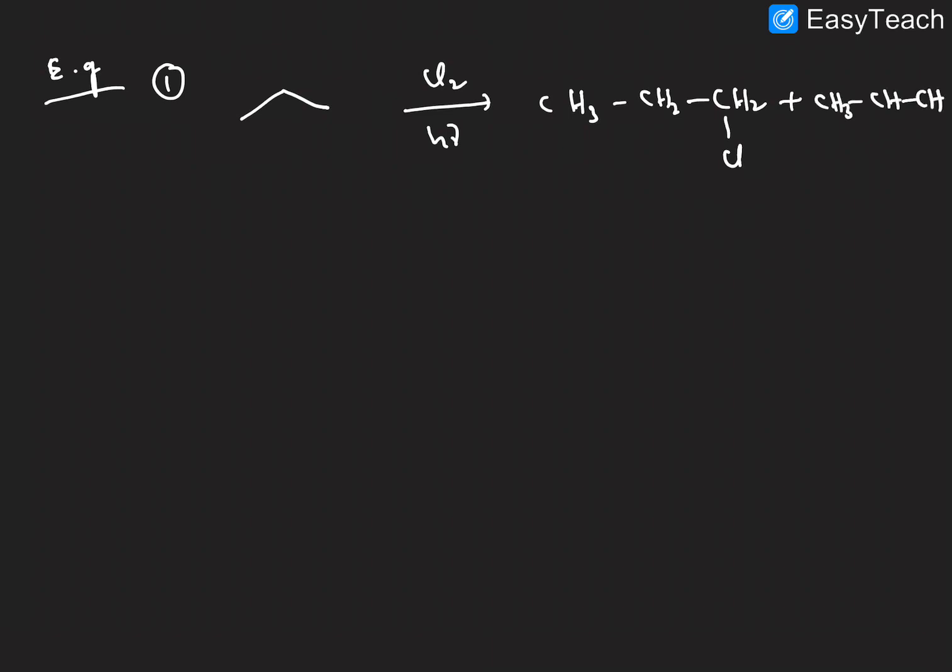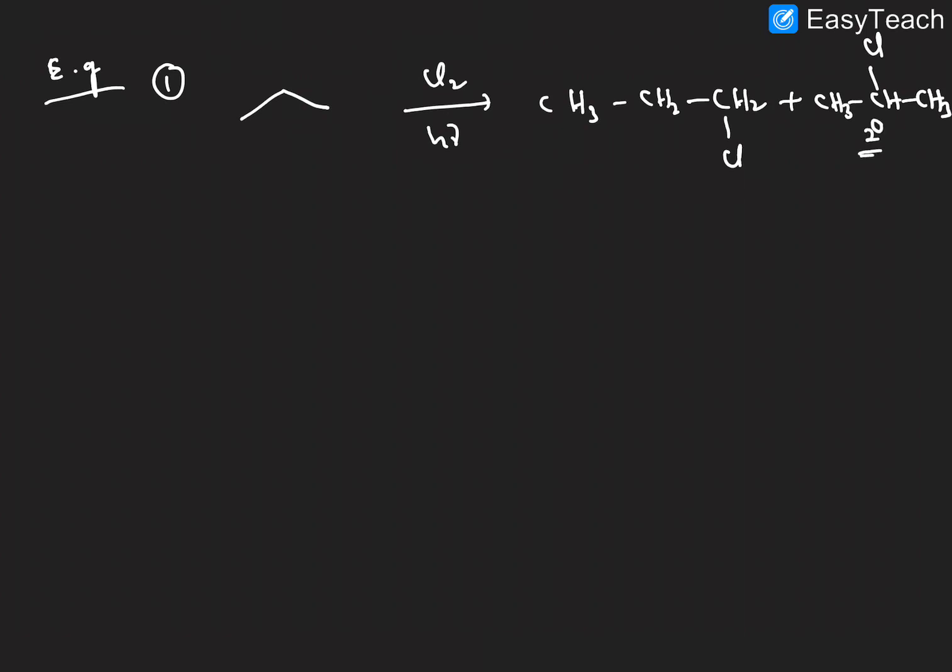So the first example, example number 1. Propane is there, reacting with Cl2 in the presence of light. Here two products are possible: CH3CH2CH2Cl, and another possibility, CH3CHClCH3.